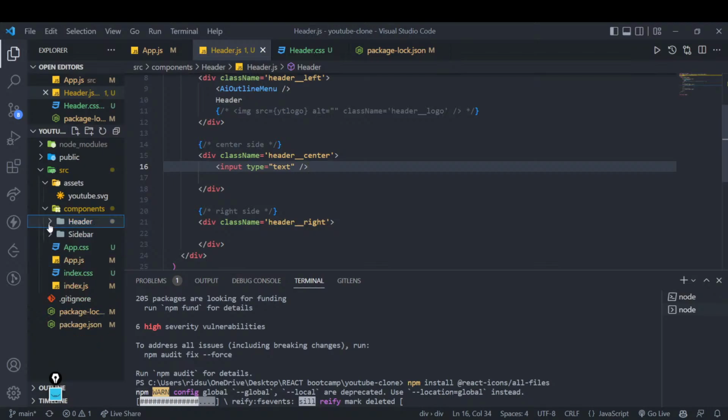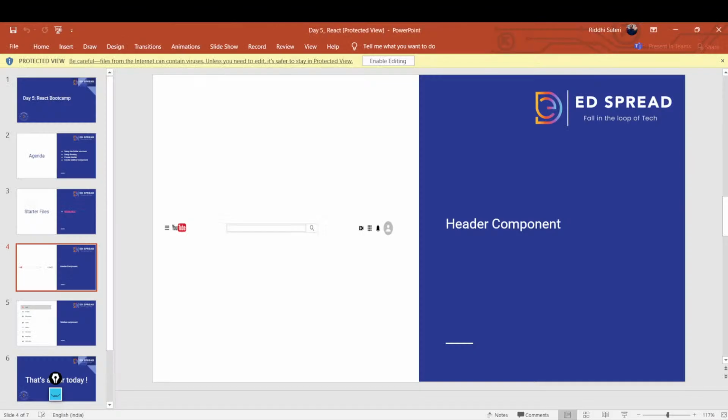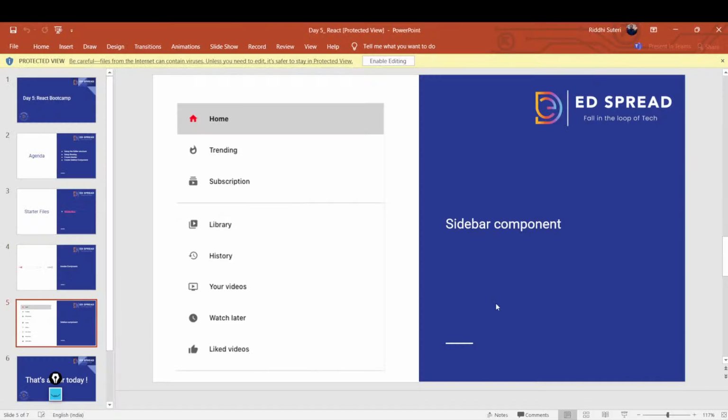See, let me tell you the whole structure. What does the structure look like? After the header is done, right now we are installing the header icons. If that is done, then we will have a sidebar. Inside the sidebar you can see that there are particular buttons, side rows, as you can say: a home button, then a trending button, subscription, library, and all these buttons are there.